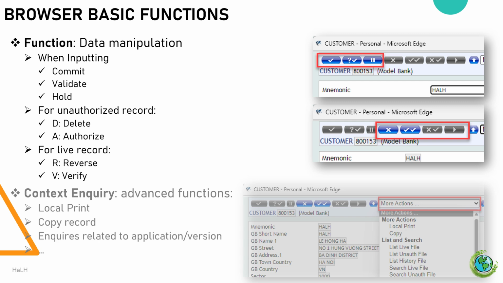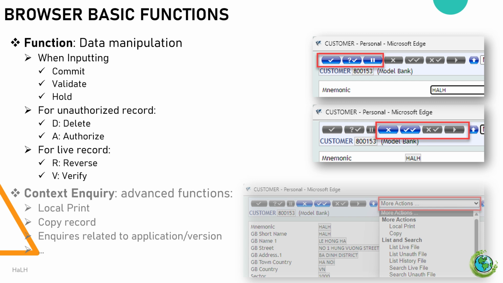Validate: check the validity of the record. If the record has invalid errors, the system will report an error or warning similar to when committing. If the record is valid, the system will not warn but also will not record the data into the database. Hold: temporarily hold the record for later processing. In this mode, the system will not process validity checks but will save the record to the database in hold mode.